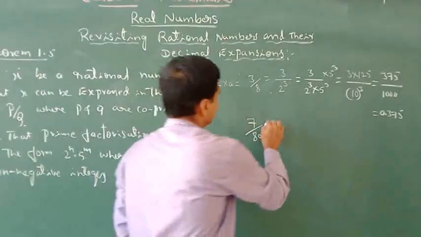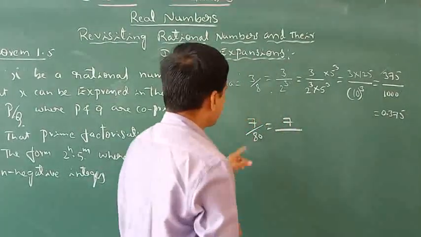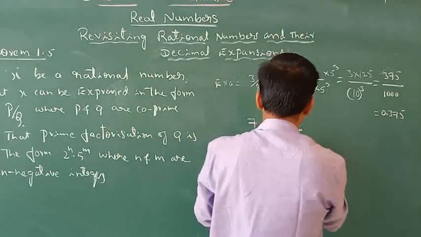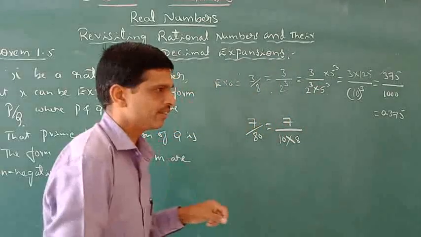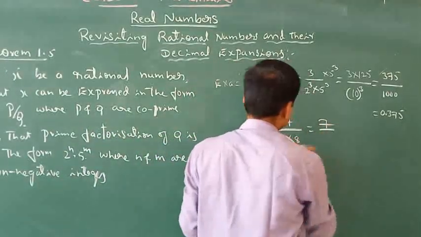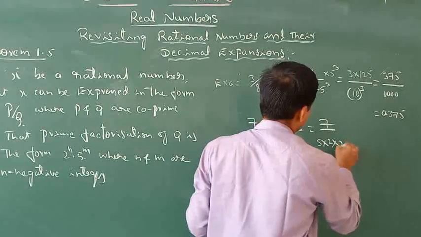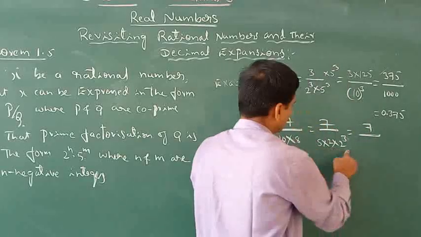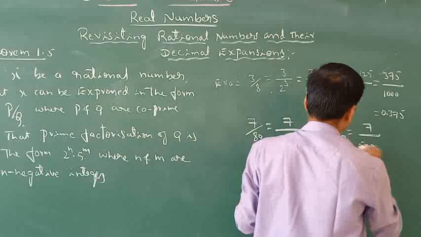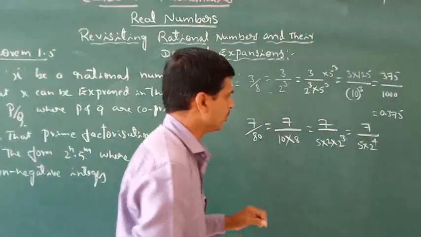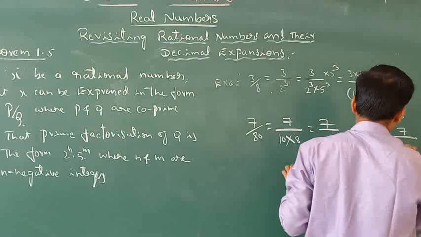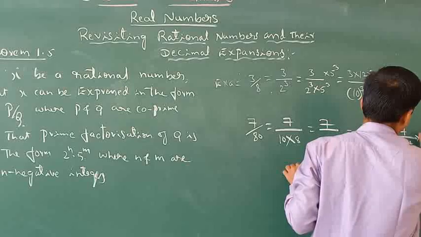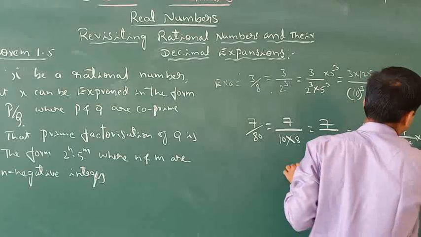7 by 80. So how do you express this? Here 80 can be represented like this: 10 into 8. Now 10 can be expressed as 5 into 2, and 8 can be expressed as 2 cube. Now observe carefully: 5 into 2 to the power of 4. And we can also express 7 divided by 5 to the power of 1 into 2 to the power of 4, multiplied by 5 to the power of 3 divided by 5 to the power of 3.